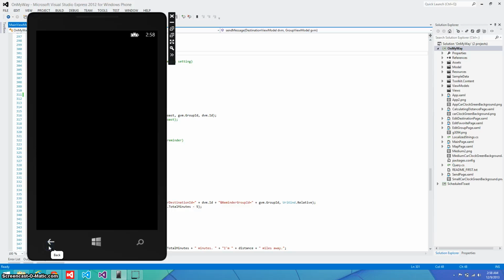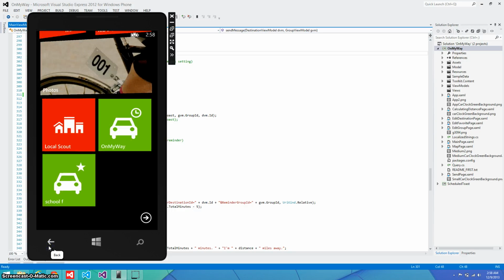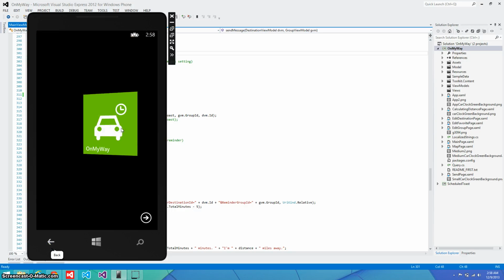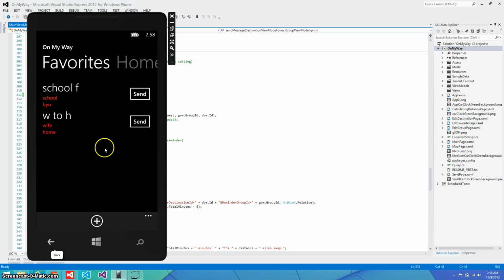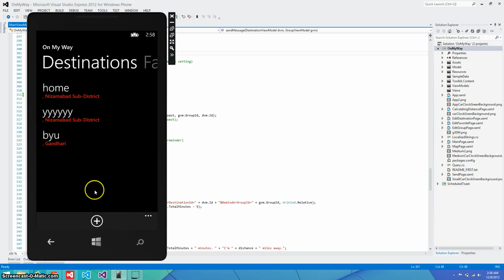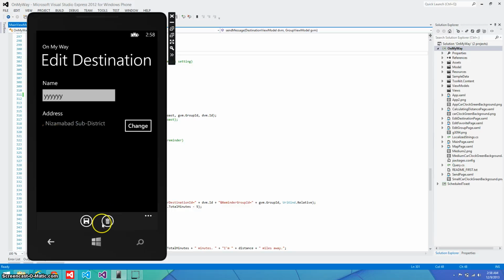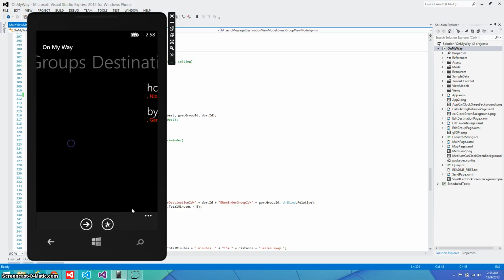But, I mean, that's what sets it apart from other applications, is that ability to pin tiles to the start, and in as little as 2 taps, I can send out a message that's customized to my friends. I can manage these things. If I click on them, I can delete them. It comes with all the basic functionality that you'd think of, I guess, adding and deleting and whatnot.